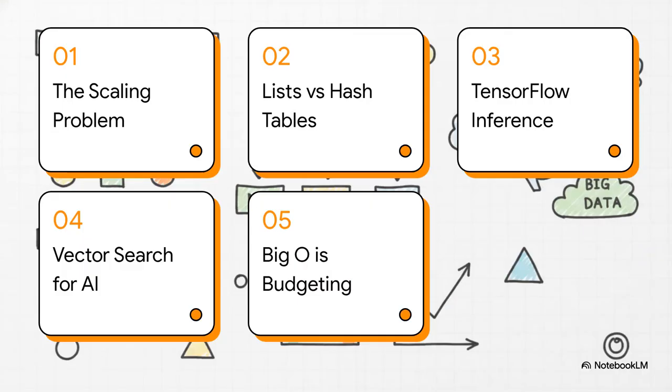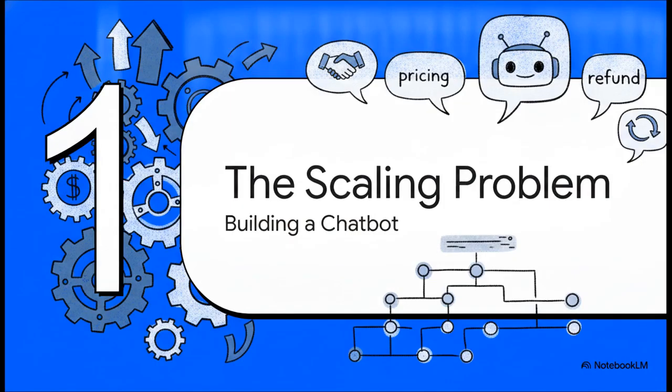All right, here's the syllabus for today's lab. We're covering the chatbot scaling problem, lists versus hash tables, TensorFlow and fast inference, vector search for AI, and finally, why Big O is basically your budget. We'll start scrappy, intentionally hit some massive scaling bottlenecks, and learn how foundational AI architecture actually solves them. Let's kick things off with part 1, the chatbot scaling problem.